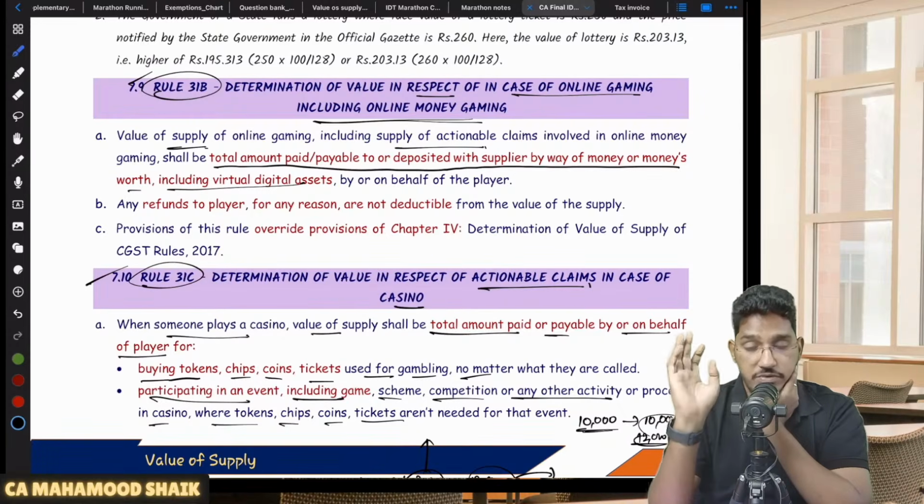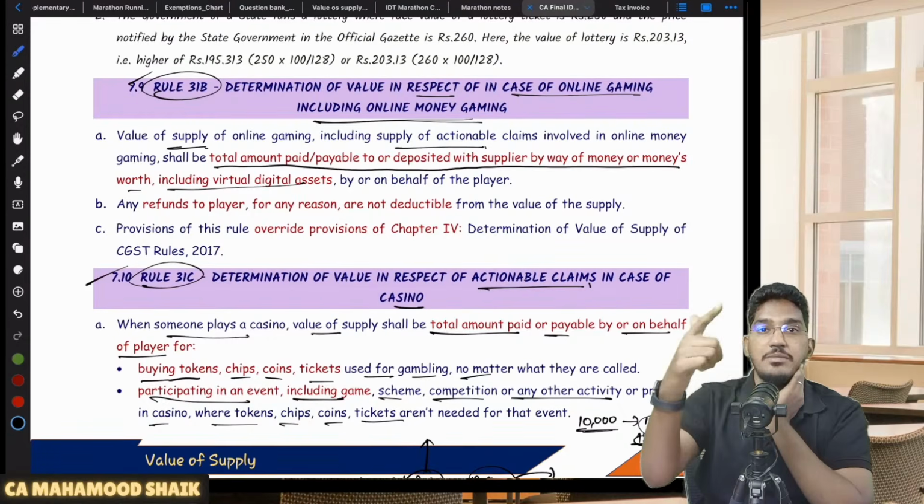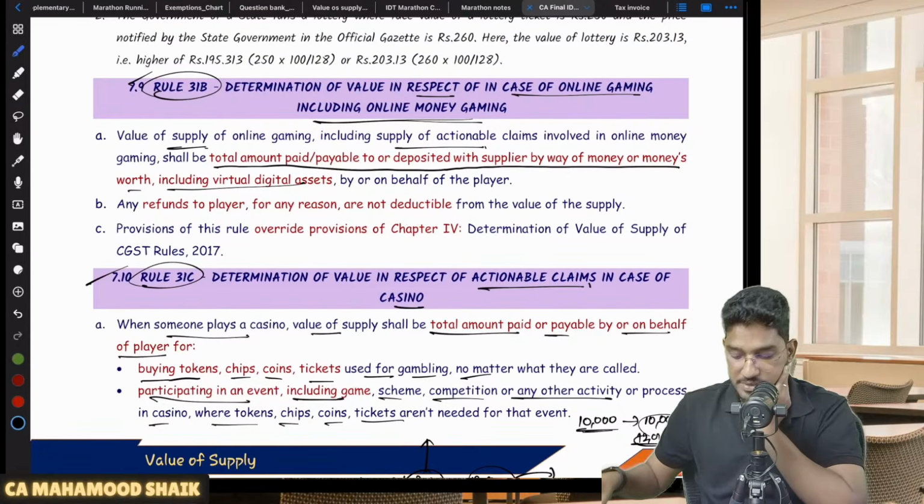So if you want to play online money gaming, there will be one wallet. In that wallet, you will add money. If you want to participate in online money gaming, there will be a wallet of that vendor. In that wallet, you have to add the money, whatever money you are adding to the wallet for the purpose of that online money gaming. That entire money added to the wallet will become your value of supply.